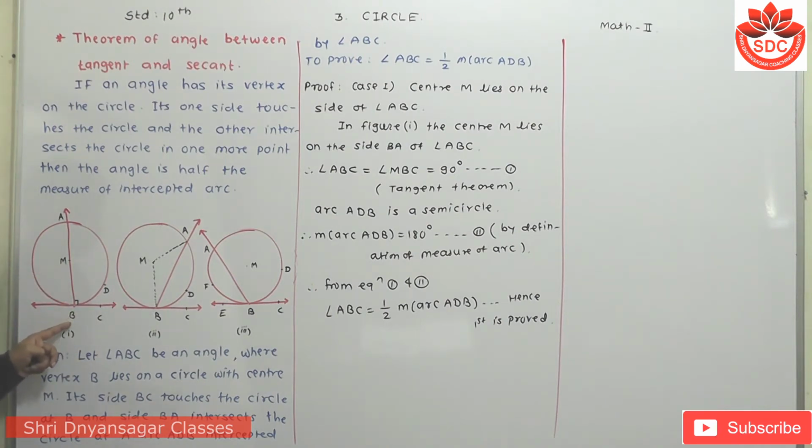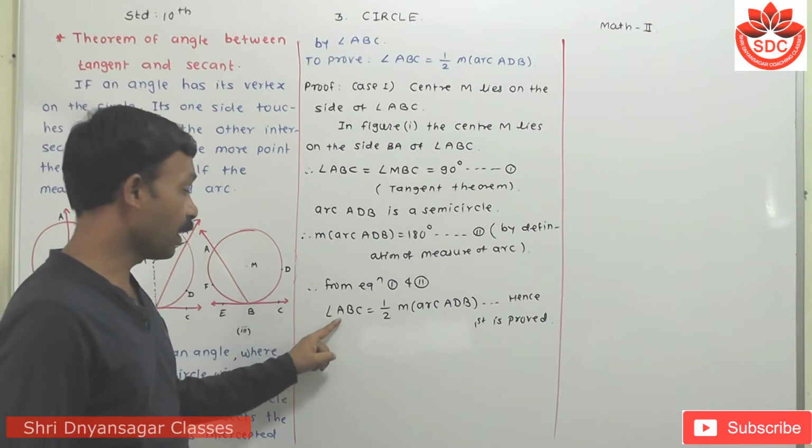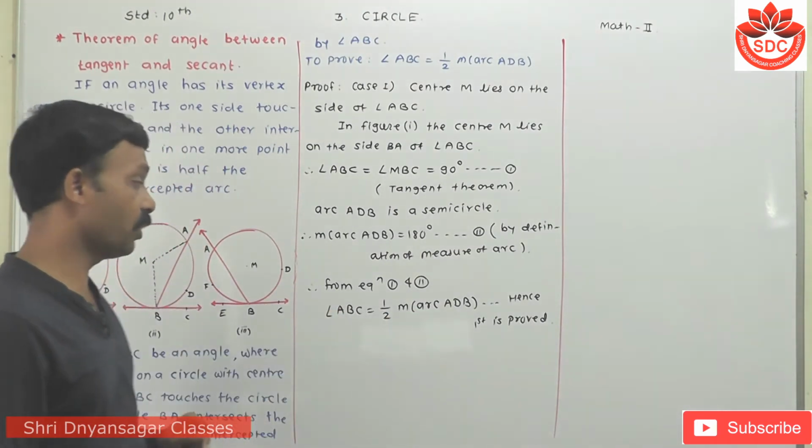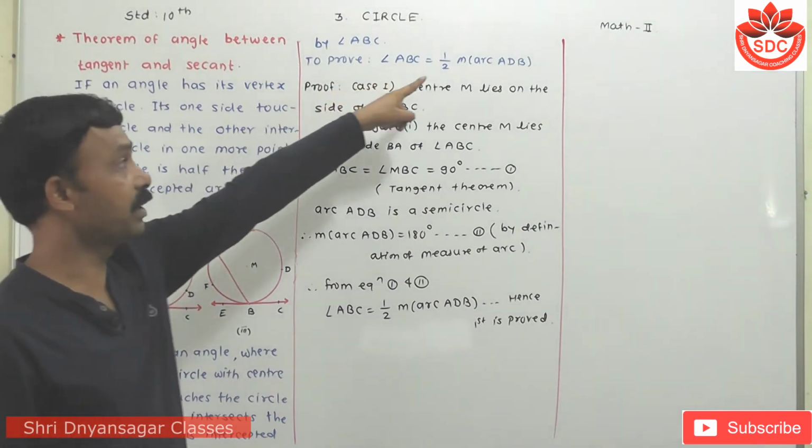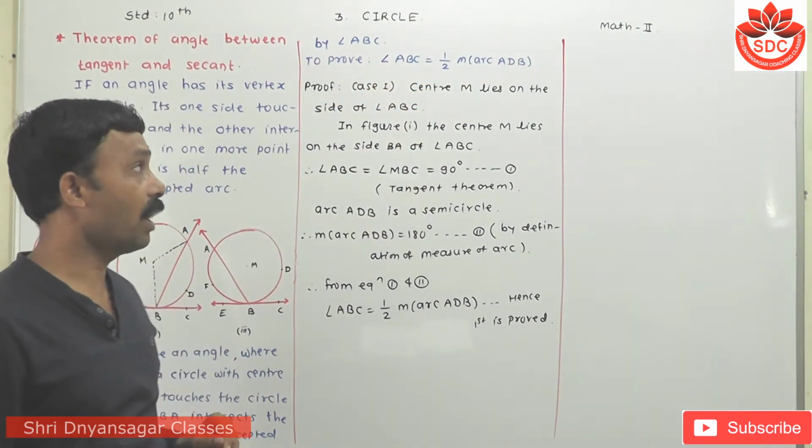The tangent is perpendicular to the radius, this is the tangent theorem, so this is a right angle. Then this is the diameter, so this is a semicircle. A semicircle is half of 360, that is 180 degrees, and this 90 degrees is half of this 180. So from first and second, angle ABC is equal to half of the measure of arc ADB.